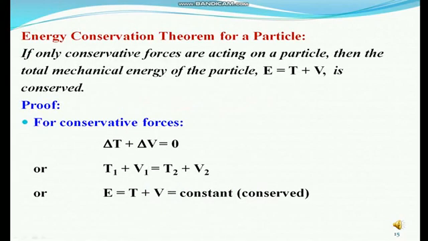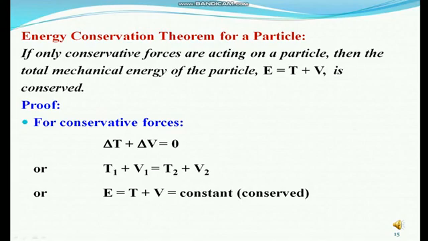Next we see the energy conservation theorem for a particle. The statement of the theorem is: if only conservative forces are acting on a particle, then the total mechanical energy of the particle, E equals T plus V, is conserved. Proof of the theorem: for conservative forces, delta T plus delta V equals 0. Here delta T equals T1 minus T2, delta V equals V1 minus V2.